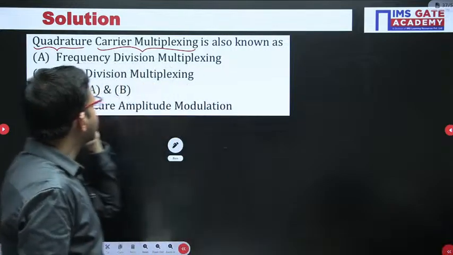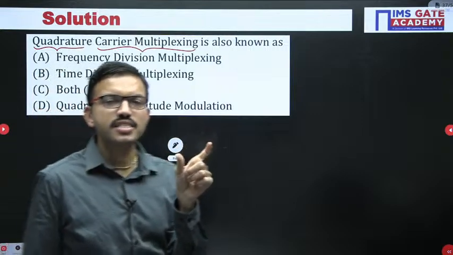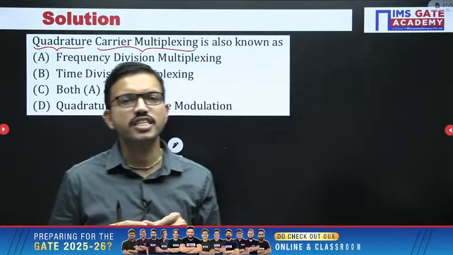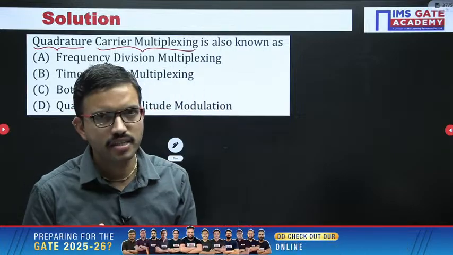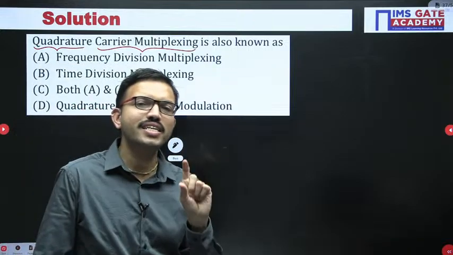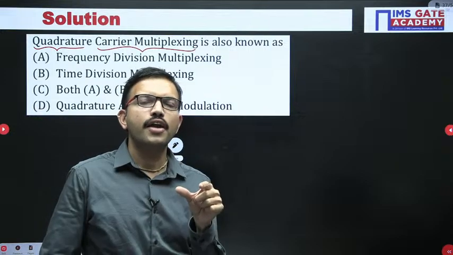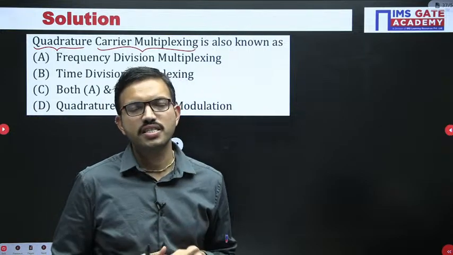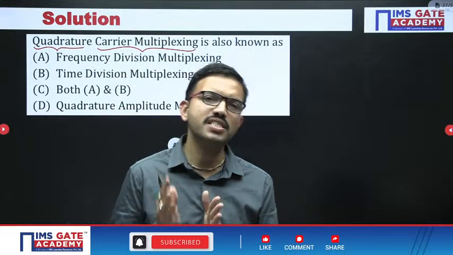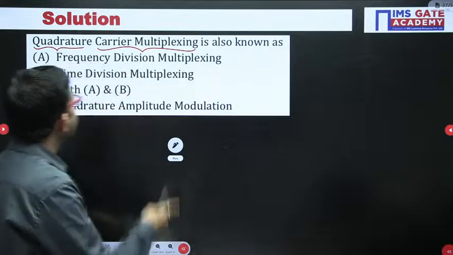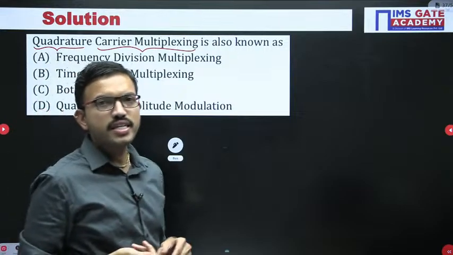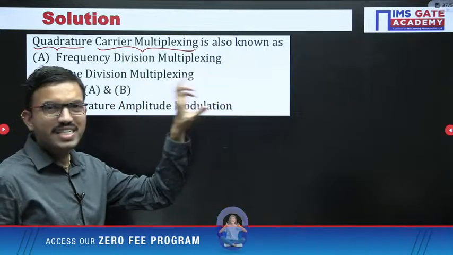Since the phase angle differs by 90 degrees, that means you have two carrier signals, the frequency wise both are same, but the phase angle difference is 90 degrees. Now, just by considering a 90 degree phase shift regarding the carrier signals, we can transmit two message signals. So in this channel we are able to transmit more than one signal, that means it is multiplexing, that's all. Since we are doing the multiplexing based on phase angle, it is quadrature carrier multiplexing. It is very simple.